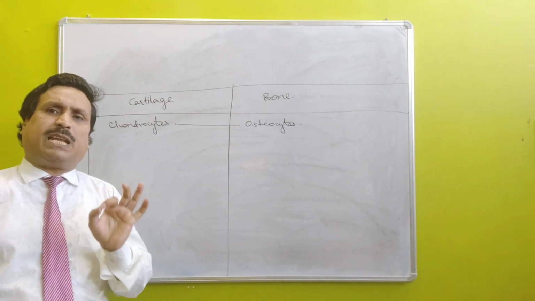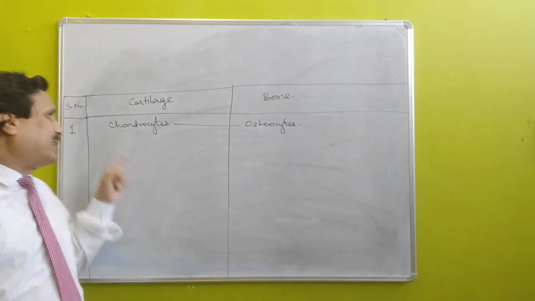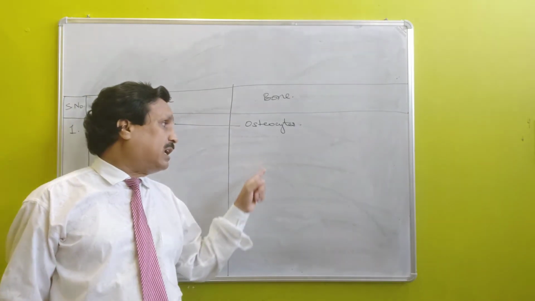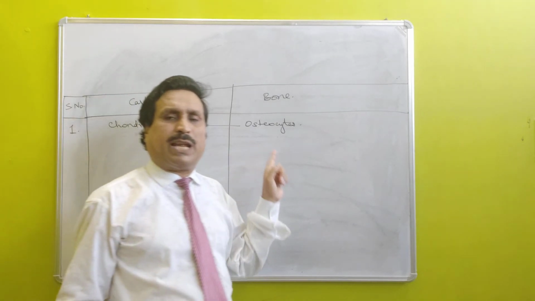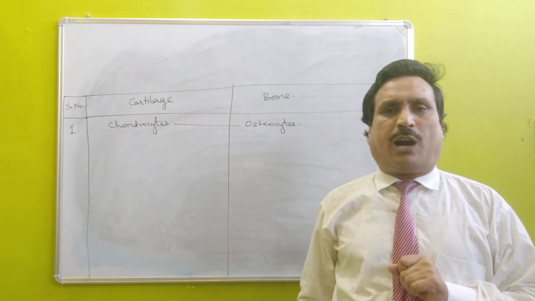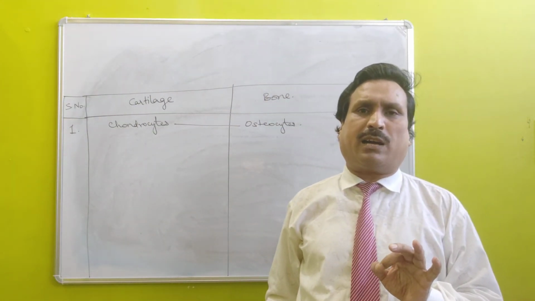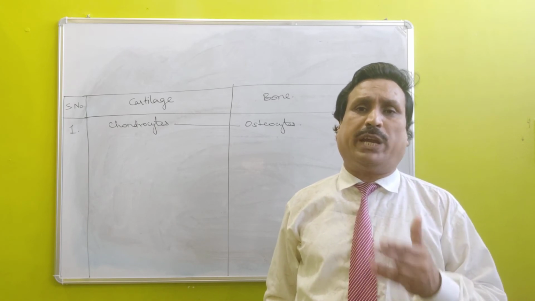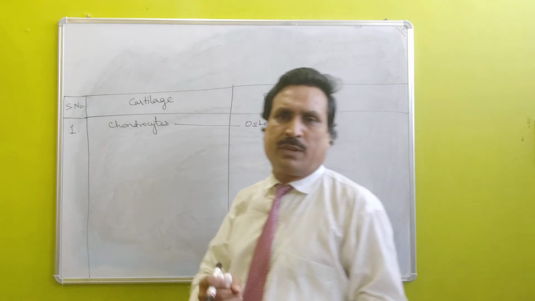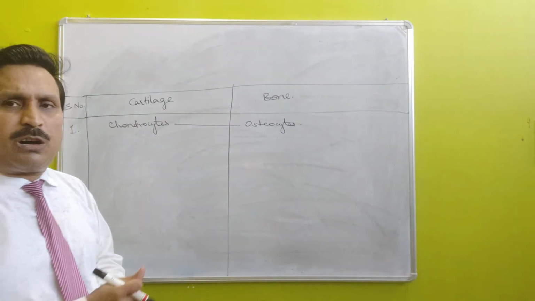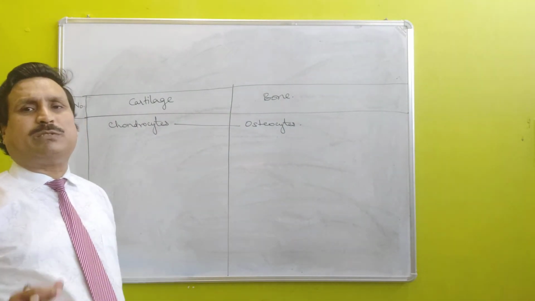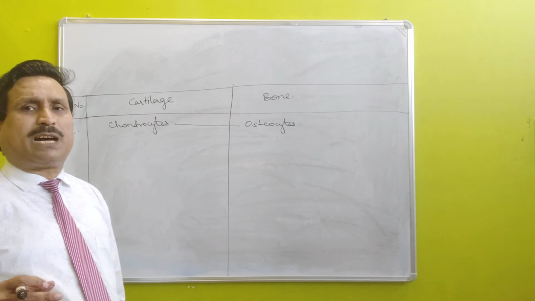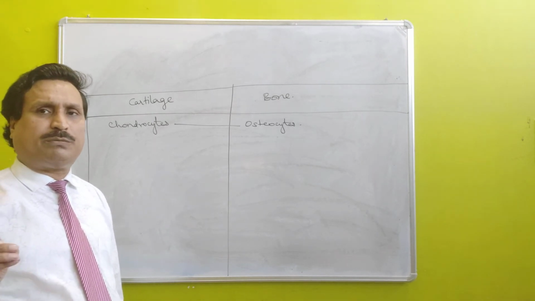Cartilage eating cells are called chondroclast cells and bone eating cells are called osteoclast cells. Osteoclast cells are bone resorbing cells and are responsible for remodeling of bones, and chondroclast cells are responsible for remodeling of cartilage.